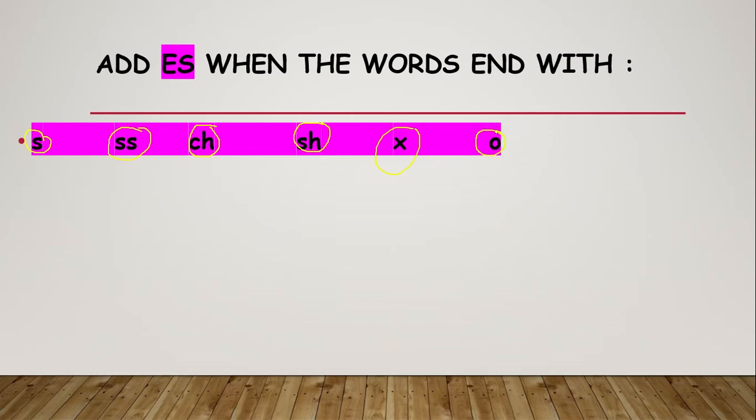If you find any word ending with those letters, you have to add es at the end. Let's have some examples. Fox. What is the end of the word fox? It's x. Then you add es, foxes. Tomato, yes, we have o here, so it's going to be tomatoes.